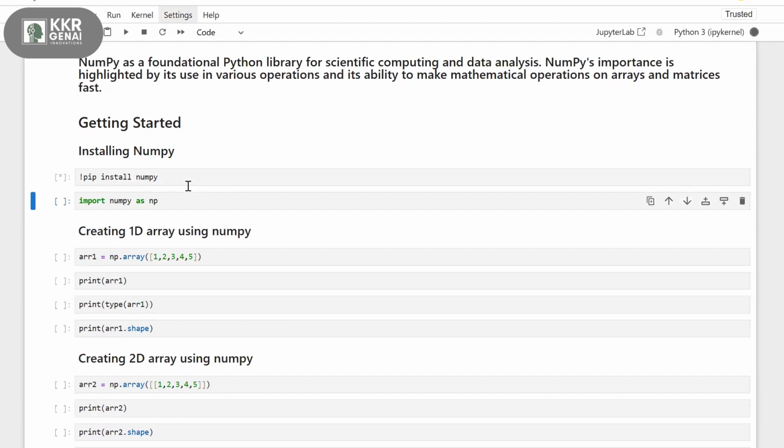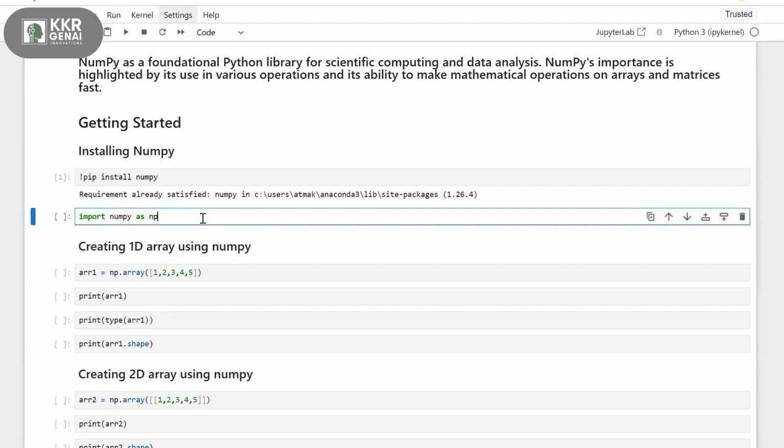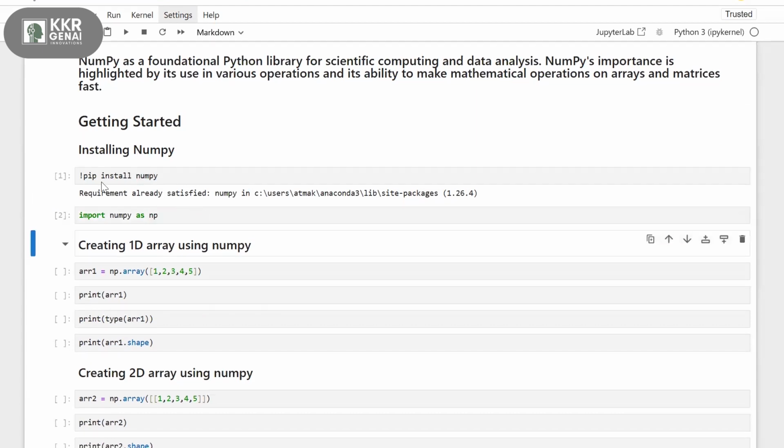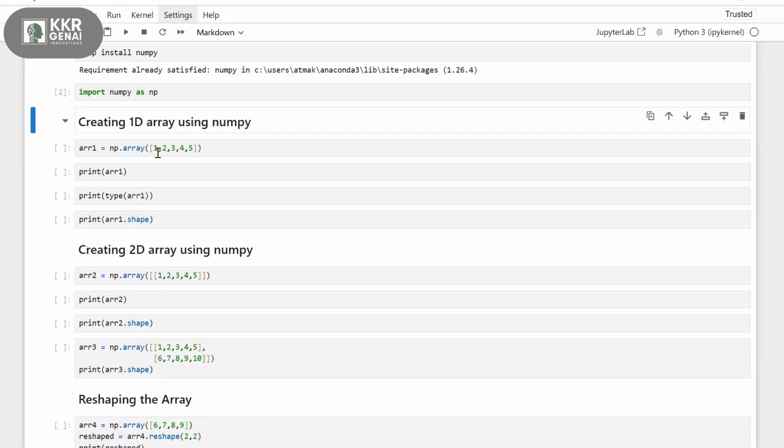This command will install NumPy. Next, to use it, we need to import it: import numpy as np. This np is an alias for NumPy. It's like giving a nickname to NumPy, which makes it easier for us to type.